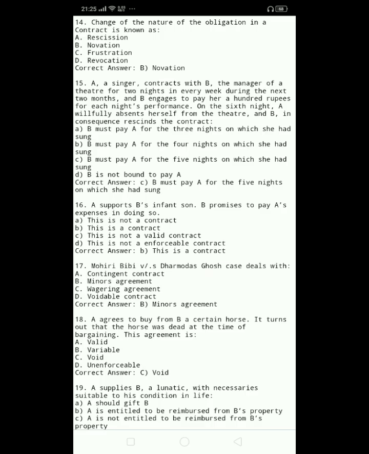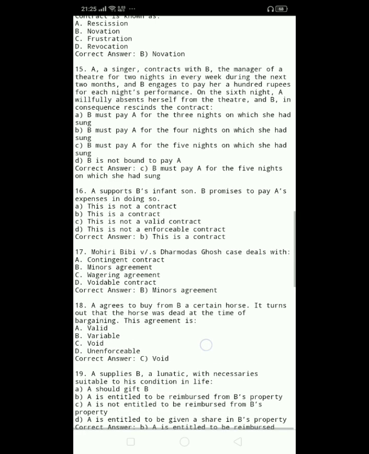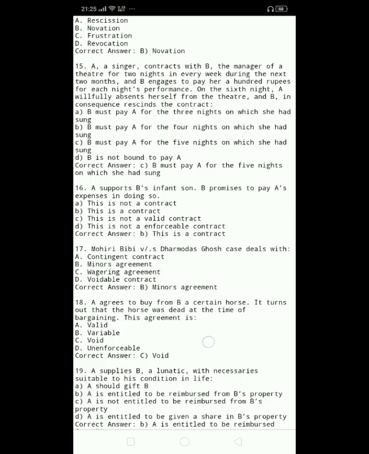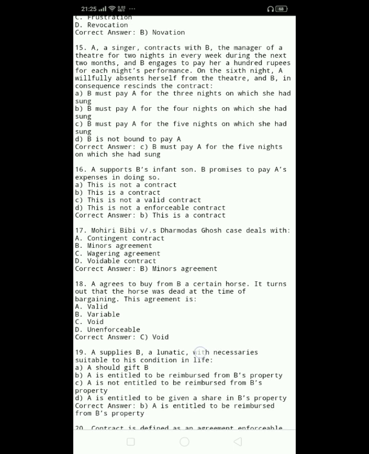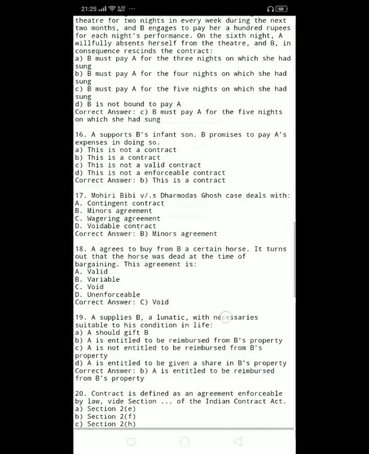16. A supports B's infant son. B promises to pay A's expenses in doing so. A. This is not a contract. B. This is a contract. C. This is not a valid contract. D. This is not an enforceable contract. Correct answer, B. This is a contract.